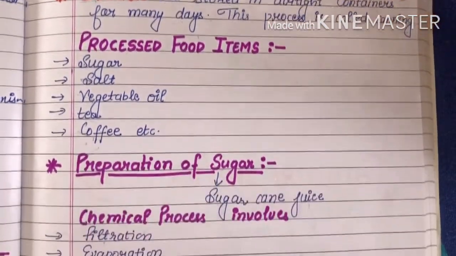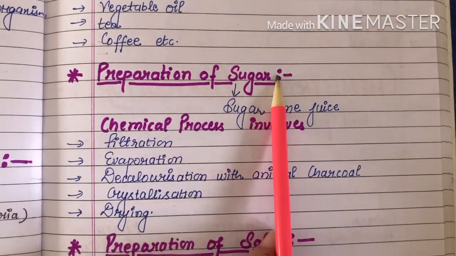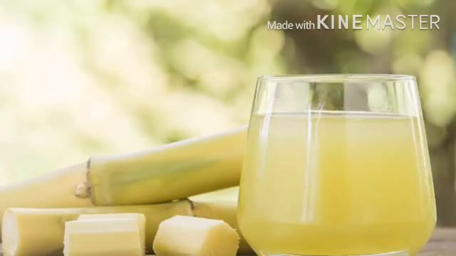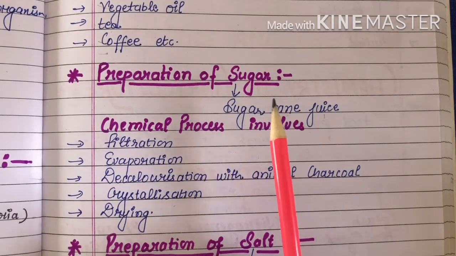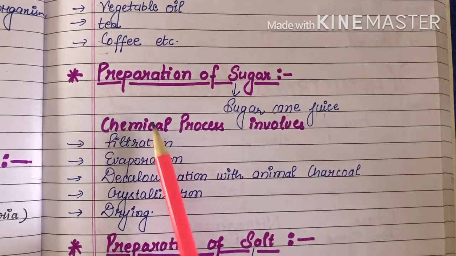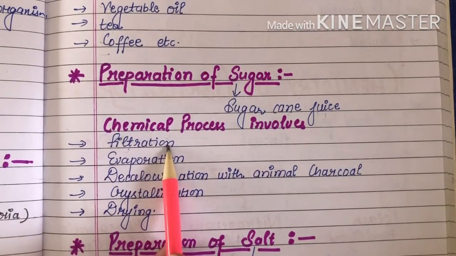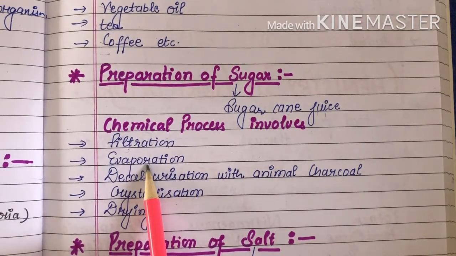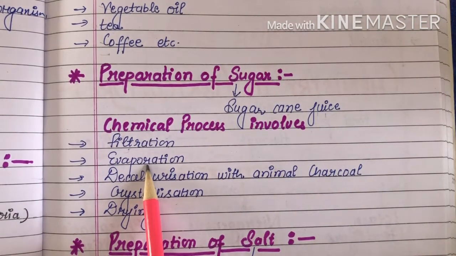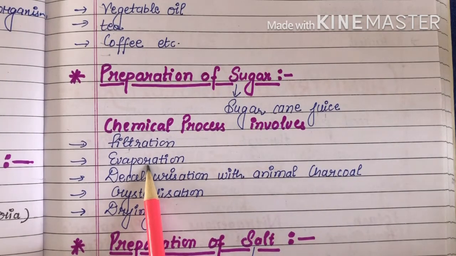The next one is preparation of sugar. Sugar is prepared from sugarcane juice. How do we get sugar from the sugarcane juice? Let's see. In this process, the first step is filtration. Firstly the sugarcane juice is filtered, then after filtration the second step is evaporation, meaning under heat it is evaporated. So the liquid part is evaporated and the solid part is left behind.